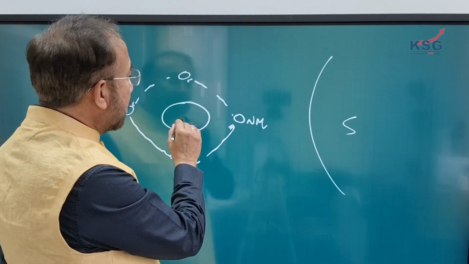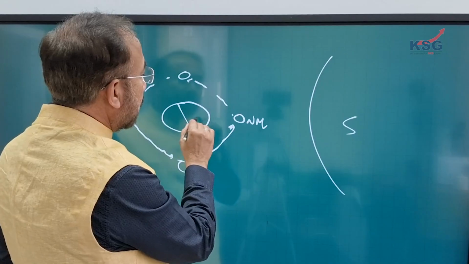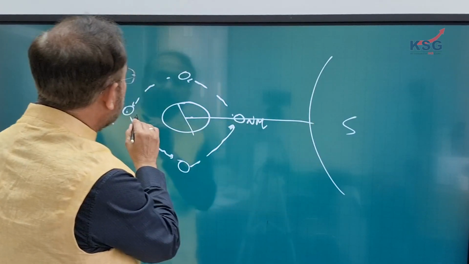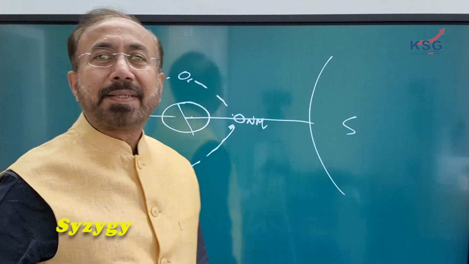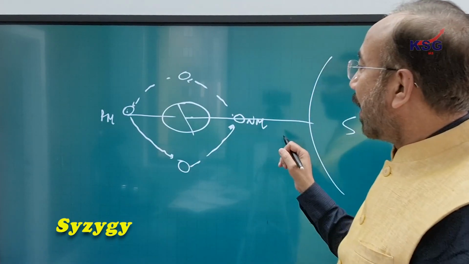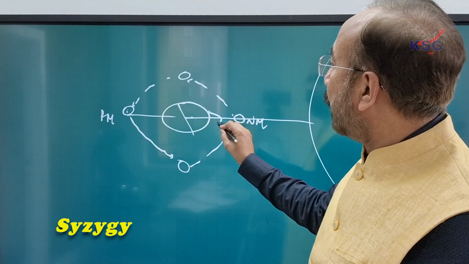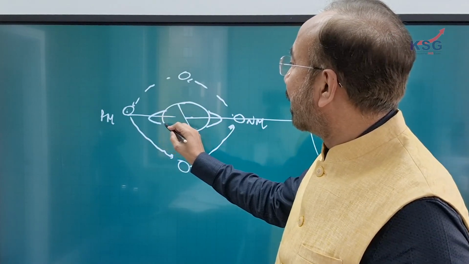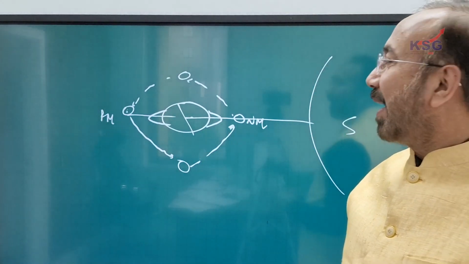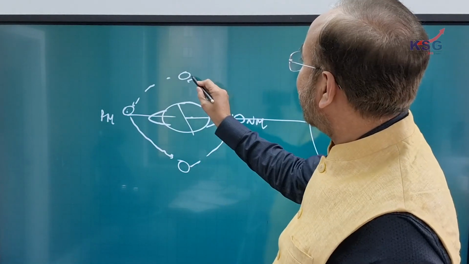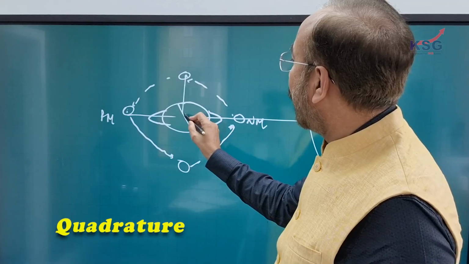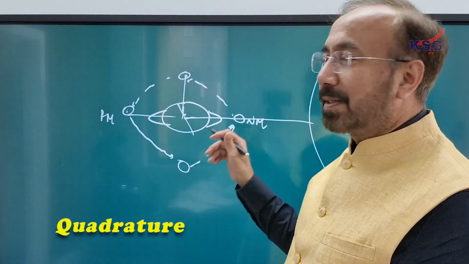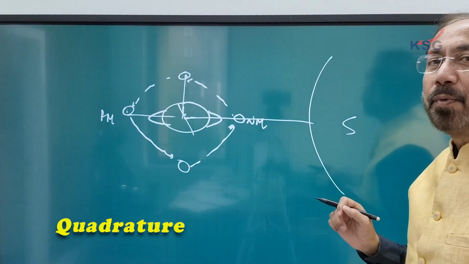Now if you find that earth, moon and sun are in one line, called syzygy, the water that is pulled is much greater, right? And then when you see the moon is here, that situation is called quadrature. Instead of syzygy, it is called quadrature.